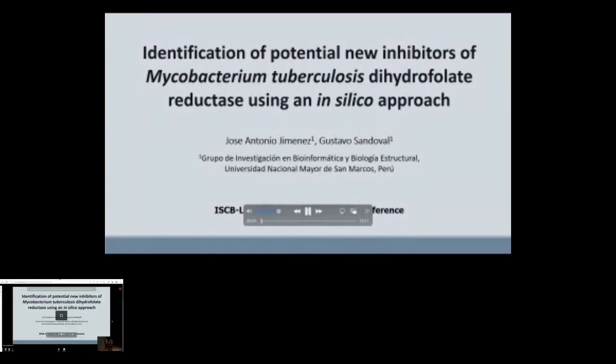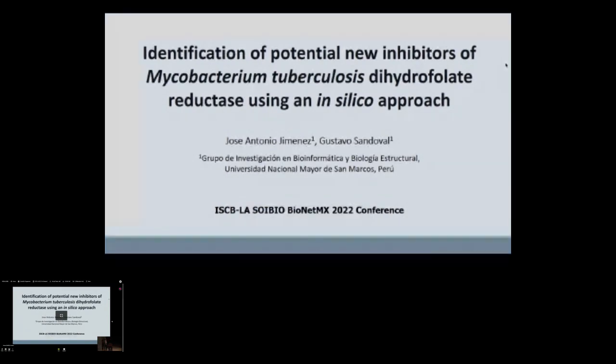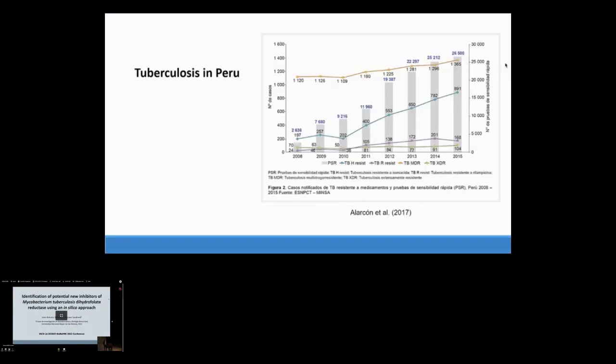Hello, everybody. My name is Jose Jimenez, and today I'm going to present the study Identification of Potential New Inhibitors of Mycobacterium tuberculosis dihydrofolate reductase, using an in silico approach. Nowadays, tuberculosis is a disease that still causes havoc and is one of the leading causes of death worldwide.